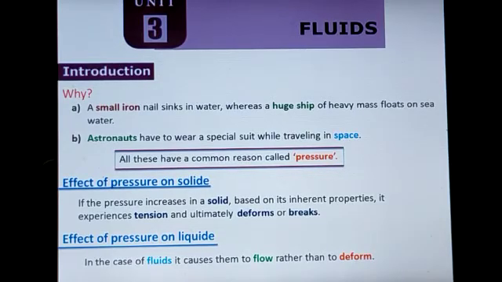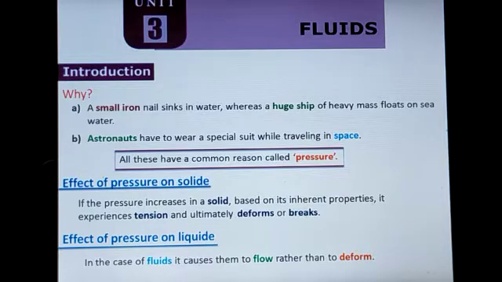First one, effect of pressure on solid. If the pressure increases in a solid, based on its inherent property, it experiences tension and ultimately deforms or breaks. Able to follow me? That means if pressure or force is applied on any solid substance, since all solid substances have the inherent property.